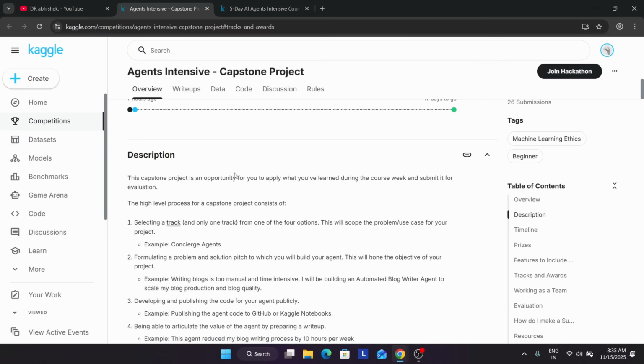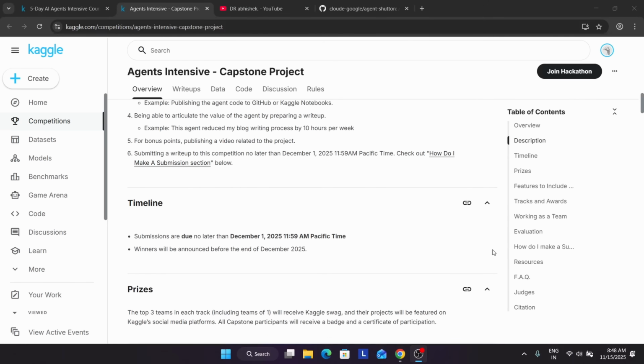Here are important deadlines you need to take care of: the submission deadline is up to 1st of December, and winners will be announced at the end of December. You are only allowed to participate once. You cannot participate in multiple groups or teams. One more query is whether we can participate individually or in groups. Both options are here. You can make a team, or if you are individual like me, you can just participate singly. We will cover each and everything, and I will show you a quick demo also, do not worry.